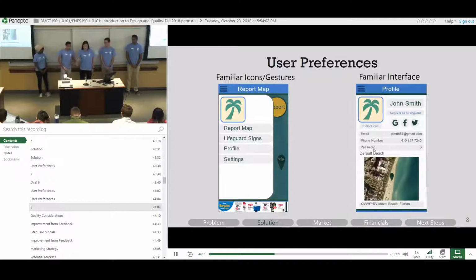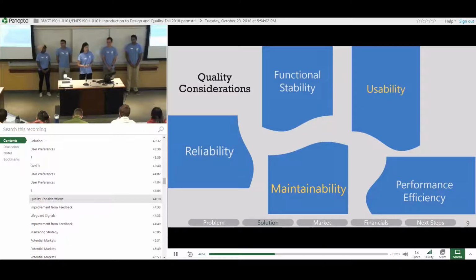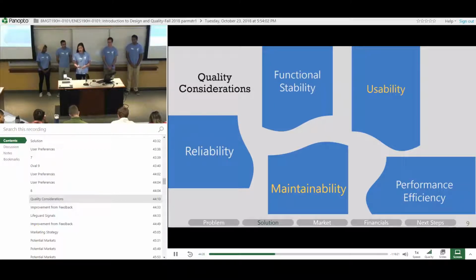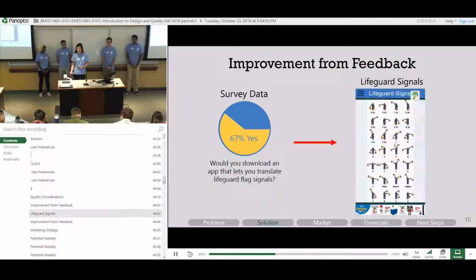Thanks, Neil. So, like Neil just said, we really wanted to focus on usability and maintainability as the main quality considerations. We wanted our app to be intuitive to use, which is why we incorporated many of the familiar features that you see in many apps today. Also, in order to incorporate the future features we want to add into our product, the code behind our product is really easy to update and change in order to implement the future features. Now on to improvements from feedback.